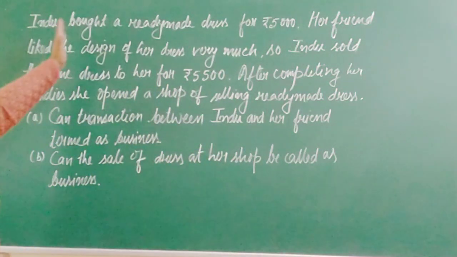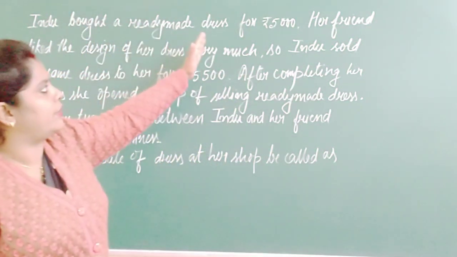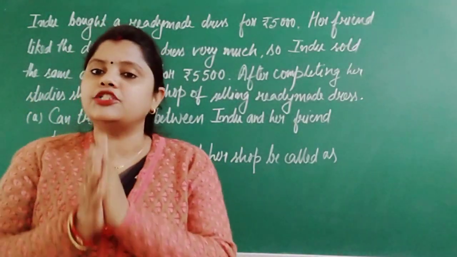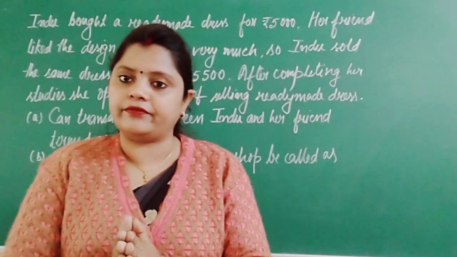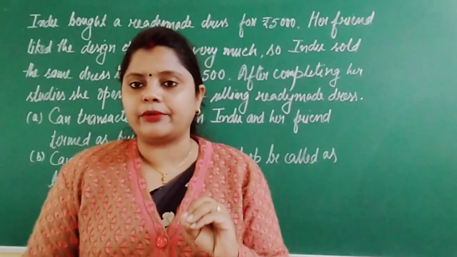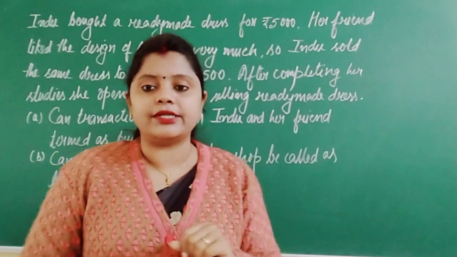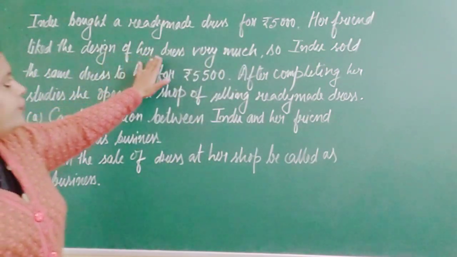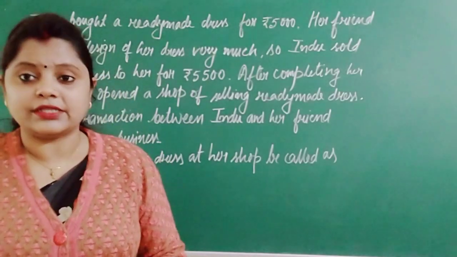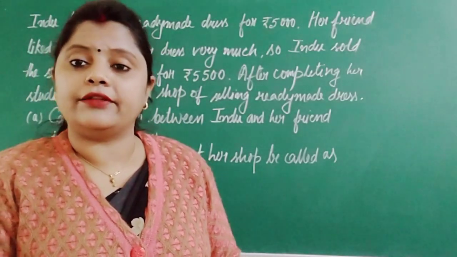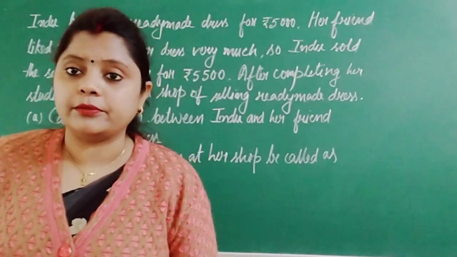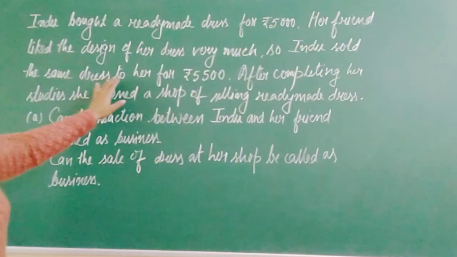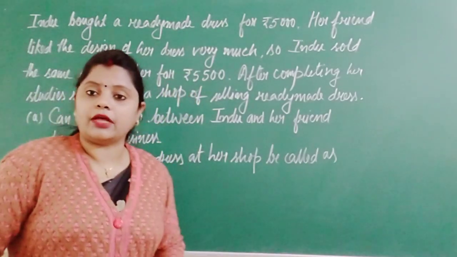See here, Indu bought a ready-made dress for rupees 5,000. That means there is a girl whose name is Indu and she has purchased the dress for rupees 5,000. She has paid. So this is the price which she has paid for purchasing the dress. Now, her friend liked the design of a dress very much. So obviously this is quite possible that if we purchase something it may be liked by other person. Now, so Indu sold the same dress to her for rupees 5,500.